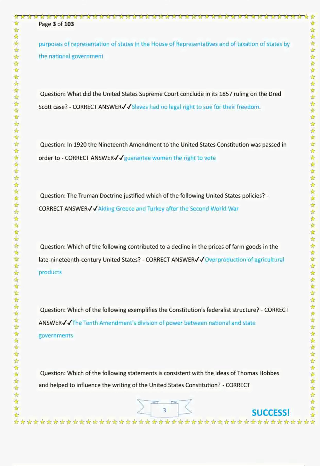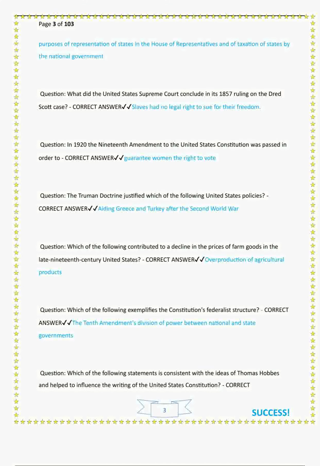Question: what did the United States Supreme Court conclude in its 1857 ruling on the Dred Scott case? Correct answer: slaves had no legal right to sue for their freedom. Question: in 1920, the 19th Amendment to the United States Constitution was passed in order to? Correct answer: guarantee women the right to vote. Question: the Truman Doctrine justified which of the following United States policies? Correct answer: aiding Greece and Turkey after the Second World War.